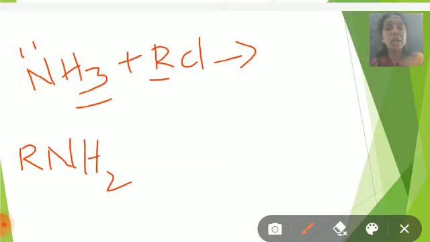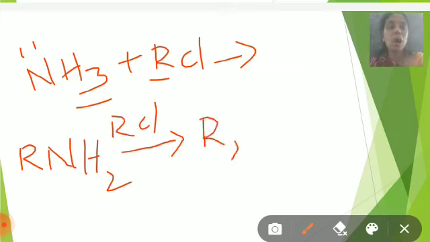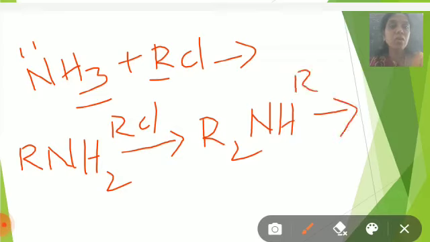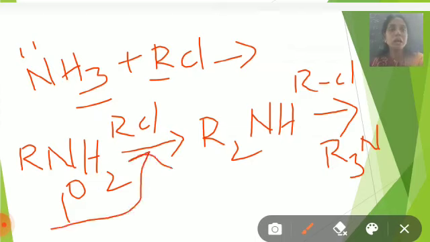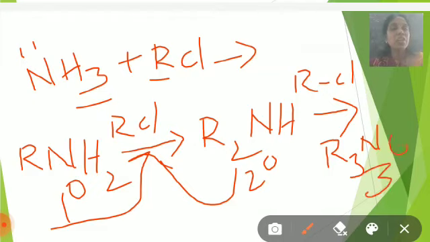This RNH2 reacts with another molecule of alkyl halide, then converted to R2NH. This R2NH reacts with another molecule of alkyl halide, then converted to R3N. So ammonia reacts with alkyl halide, then converted to primary amine RNH2. This primary amine reacts with RCl, then converted to secondary amine. Secondary amine reacts with another molecule of alkyl halide, then converted to tertiary amine.